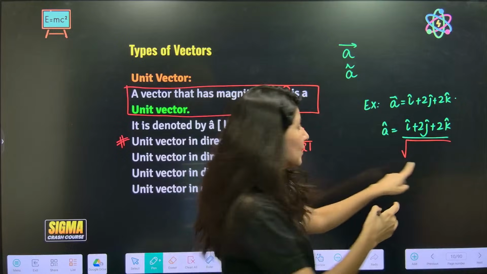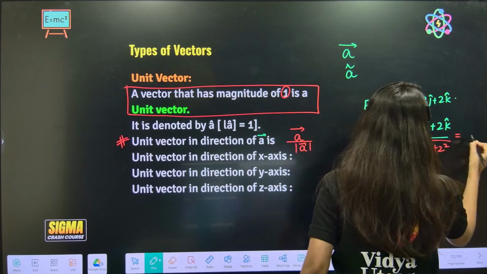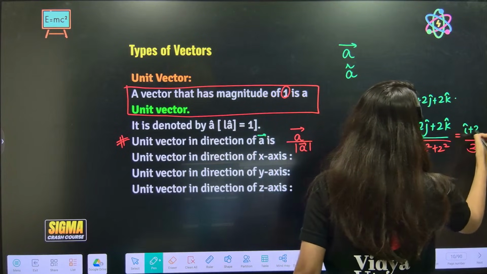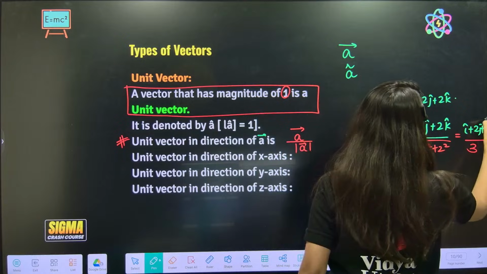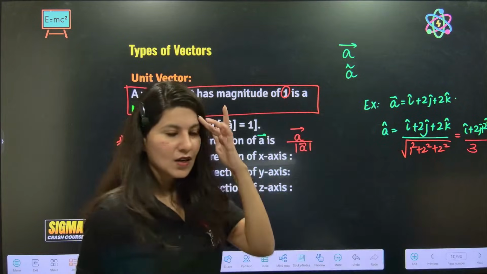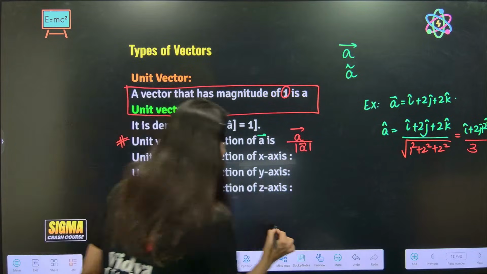Now I am telling you this: 1 square plus 2 square plus 2 square. So this is going to be what? 3. So this i cap plus 2j cap plus 2k cap, divided by 3, is your unit vector. Clear everybody? Yes? Okay.